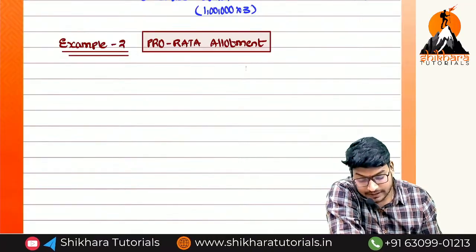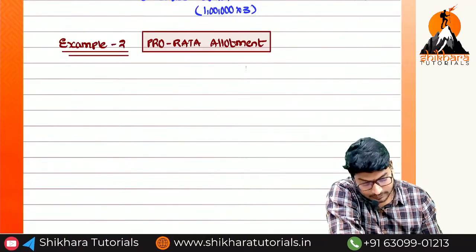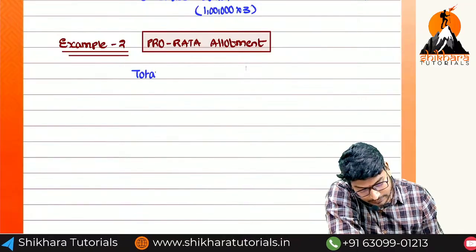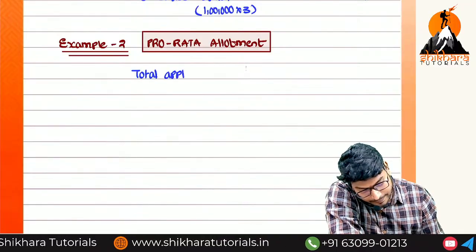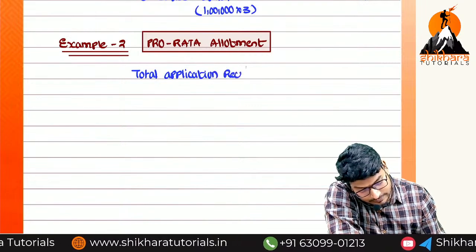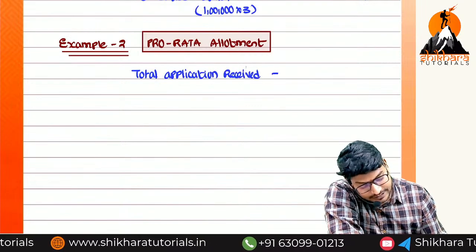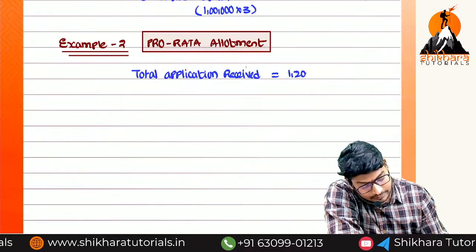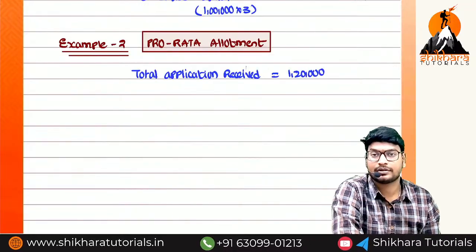So how many applications are received, ma? Total applications received is equal to how much? 1,20,000.